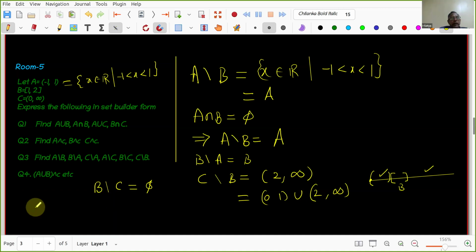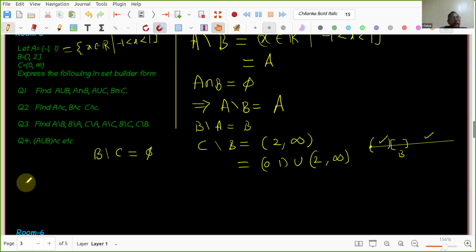Can you generalize it and give some observation here? Sir, for example, C is a set of positive real numbers and B also includes positive real numbers. So the only part we could get is the negative part, but it is not there in set B, so that would be the empty set. Okay, that's fine.